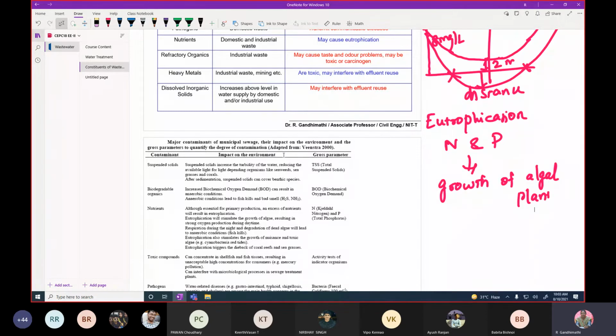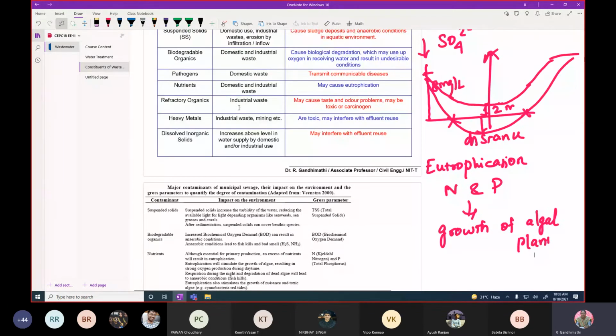It may not have that much impact on the aquatic environment, but it should not be more than the permissible limits. Especially the sodium chloride, salt and all should not be more than the permissible limit. Otherwise, the main problem is with suspended solids, especially it may settle at the bottom. Then biodegradable organics, it may demand oxygen, then pathogens, and then nutrients.